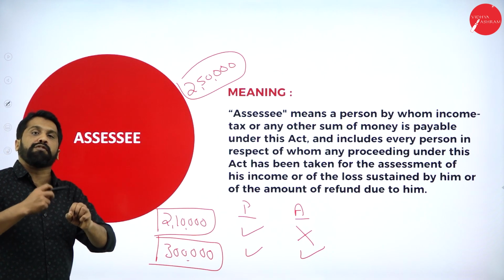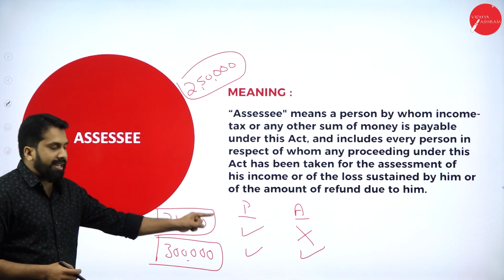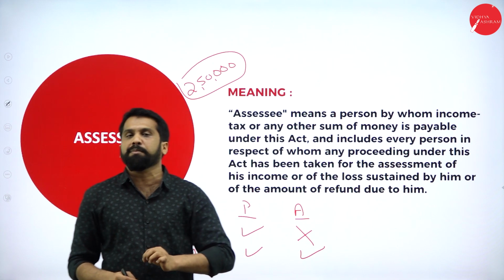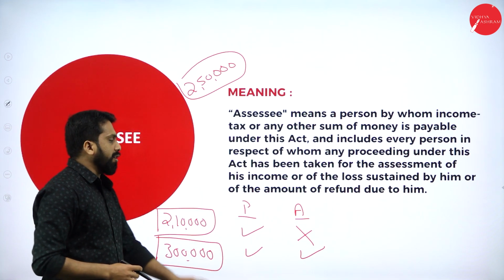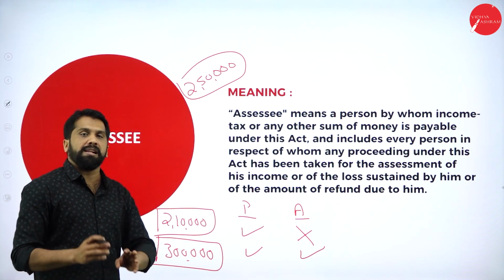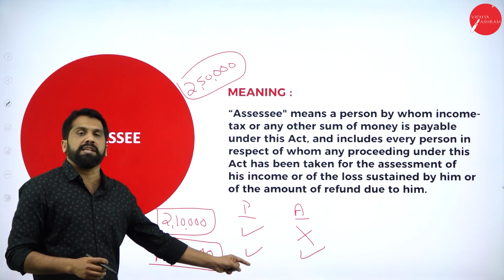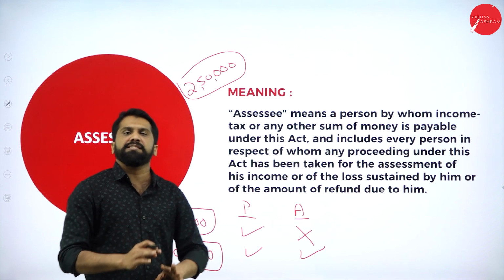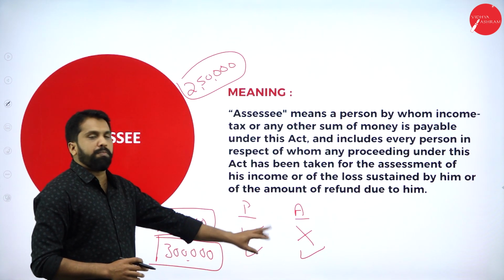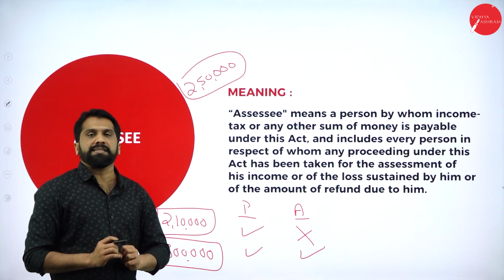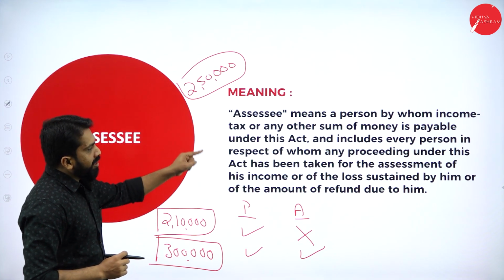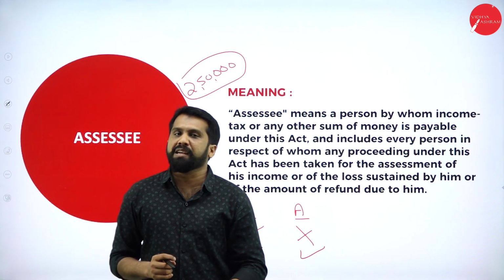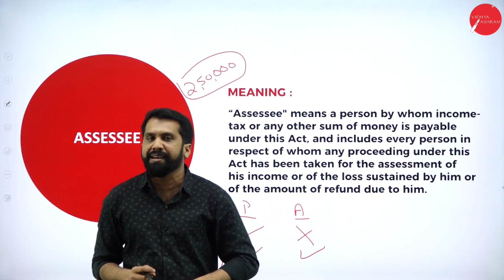The person who files a return is called an assessee. So the person who contacted the income tax office, who did whatever was needed with the authority, who followed the income tax procedure, is called an assessee. Clear? Very simple meaning. The person who pays tax is called an assessee. You need to remember this definition so that it will be your 2.5 marks in your examination.